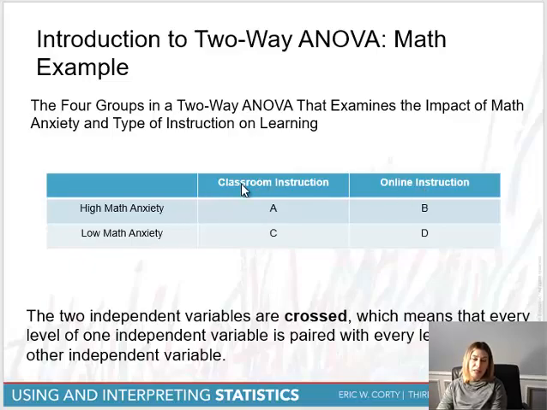Low math with classroom, low math, online. So we have 4 groups. If we were to create this into a 2x3, we would have 2 times 3 is 6 treatment conditions. We'd have to have high math with classroom, online, and then a 3rd hybrid, and low math with classroom, online, and a hybrid.